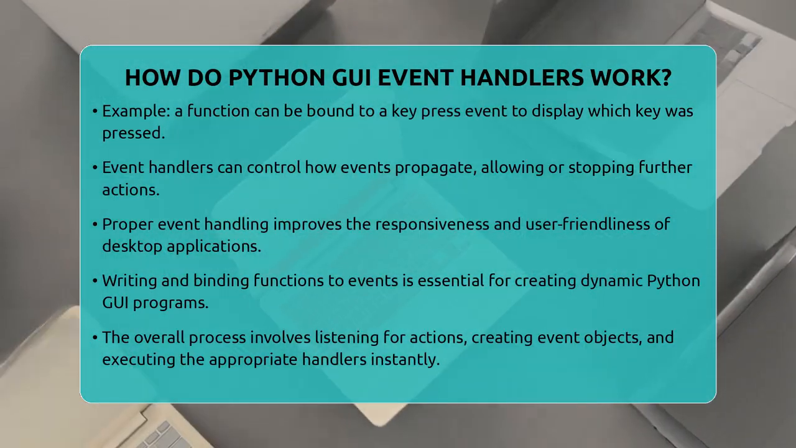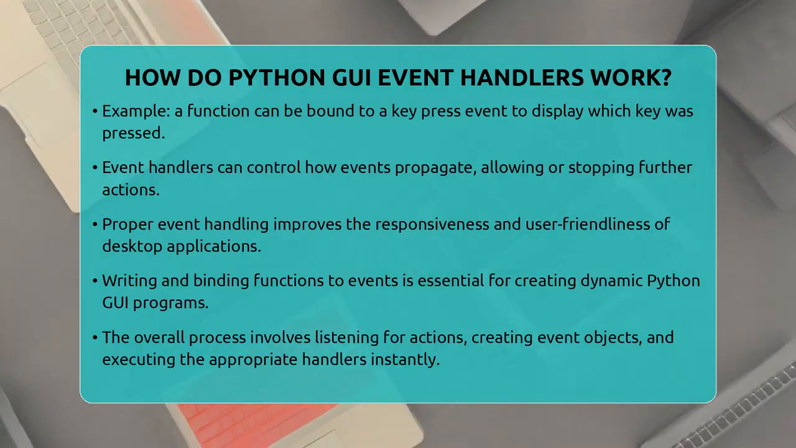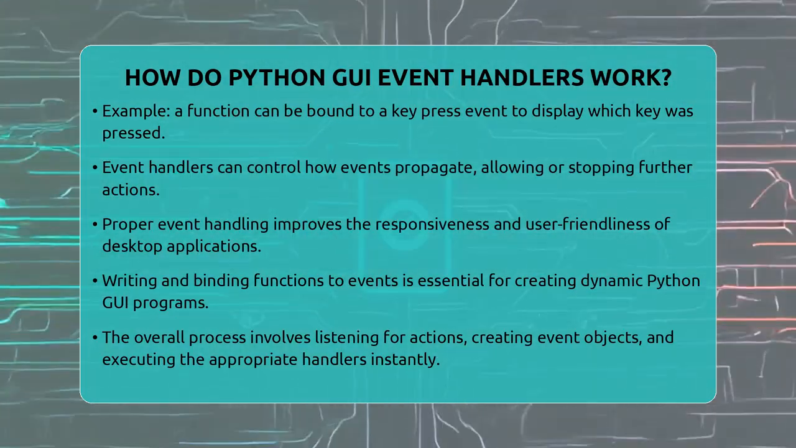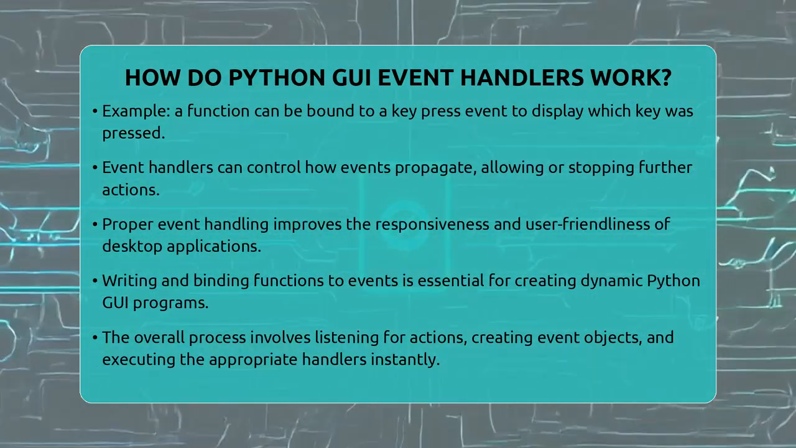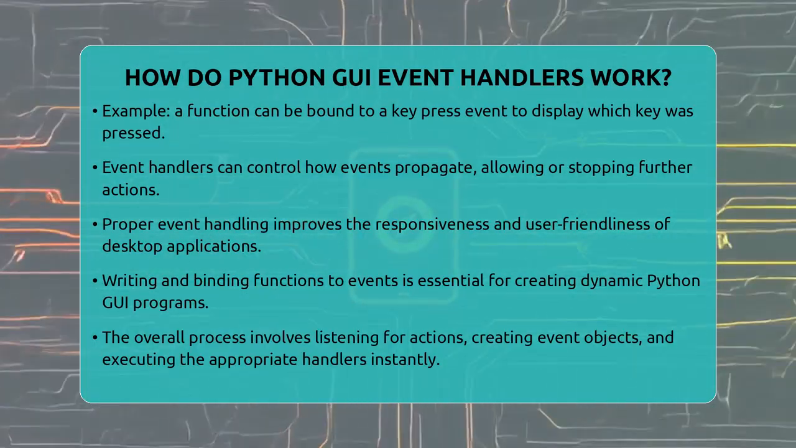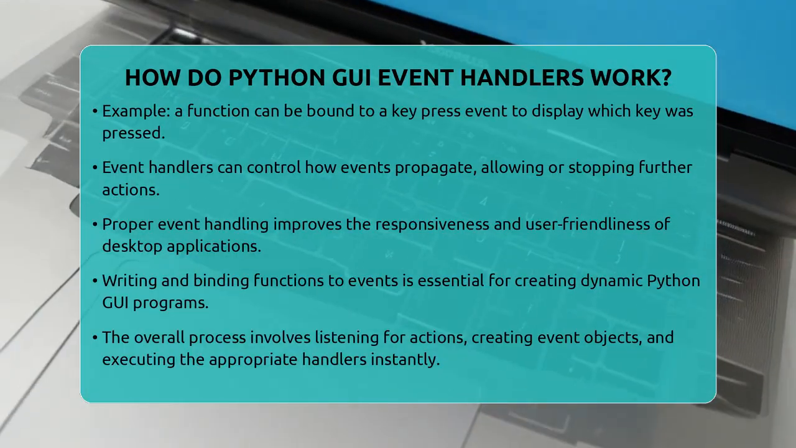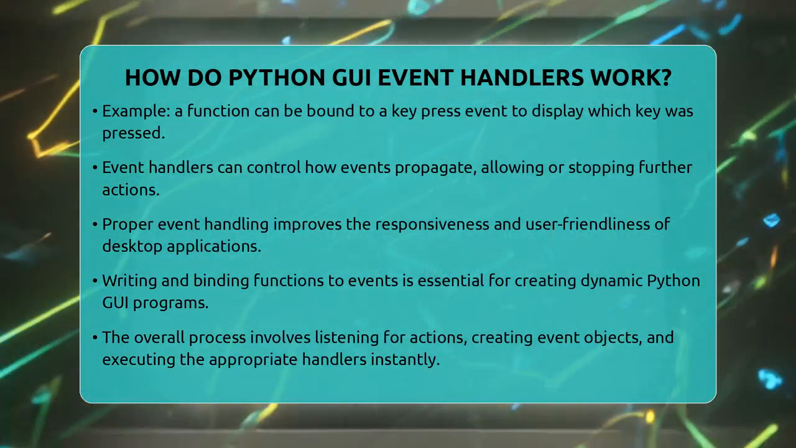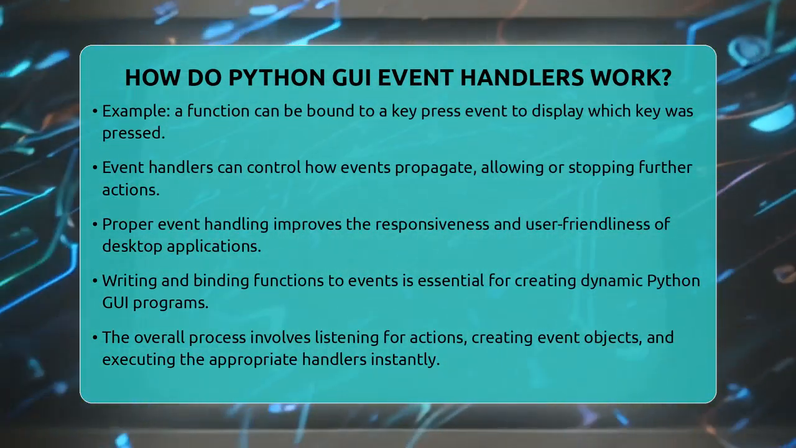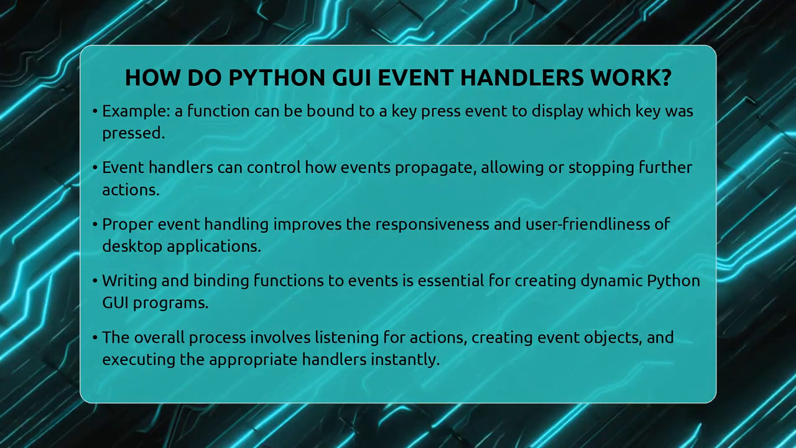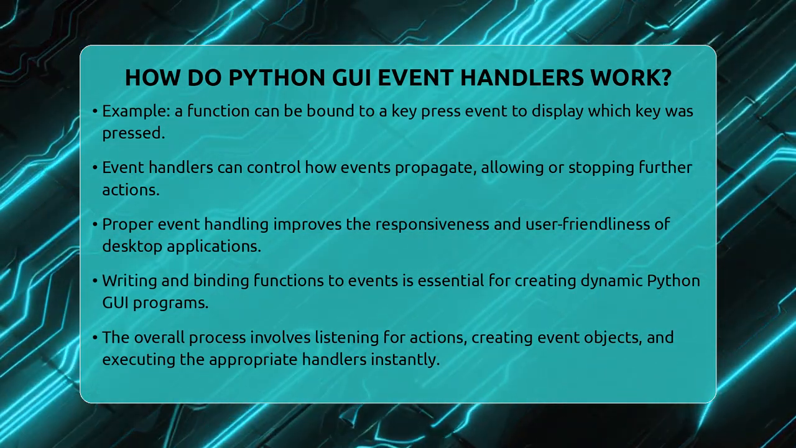So, in simple terms, event handling in Python GUI applications is about writing functions that respond to user actions and connecting them to specific events using binding methods. This setup allows your program to listen for actions and react instantly, making your applications dynamic and engaging.